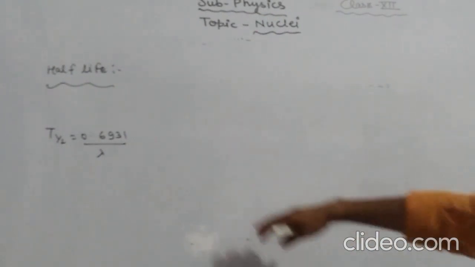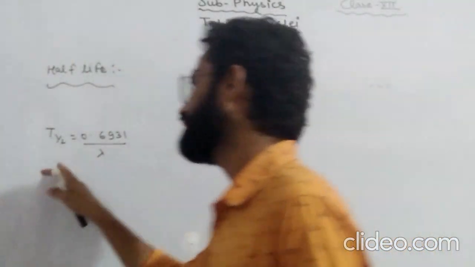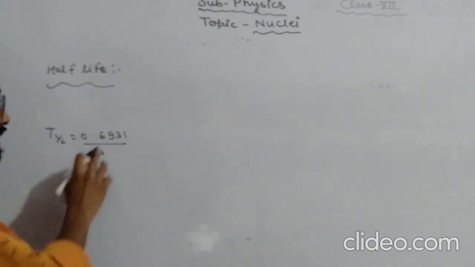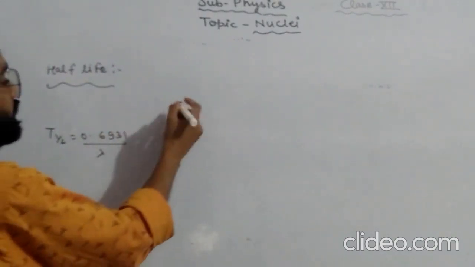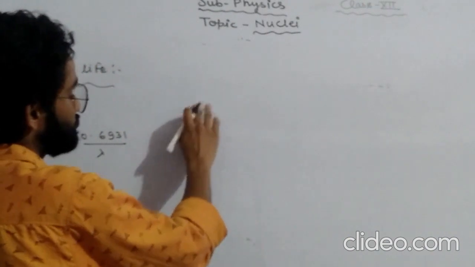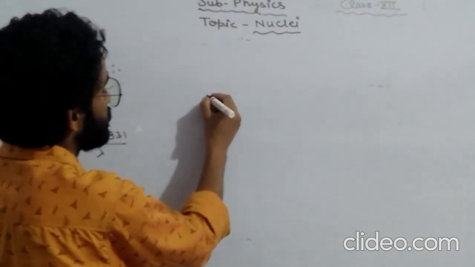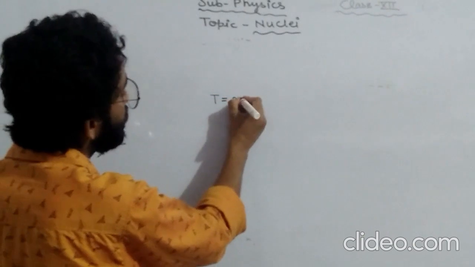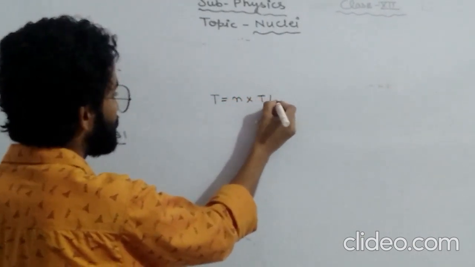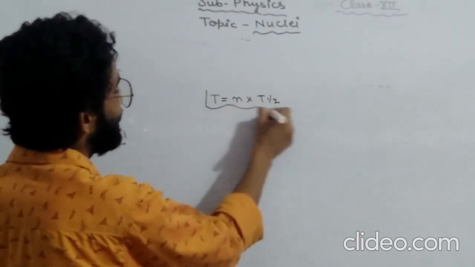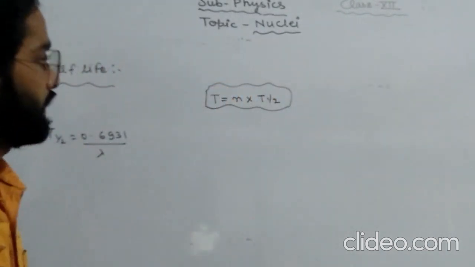Its value is T half equals 0.6931 by lambda. Another formula is the relation between full life and half-life: T equals n into T half.